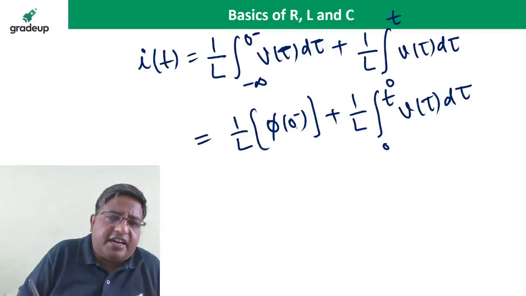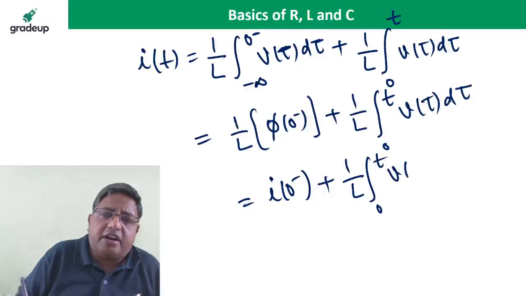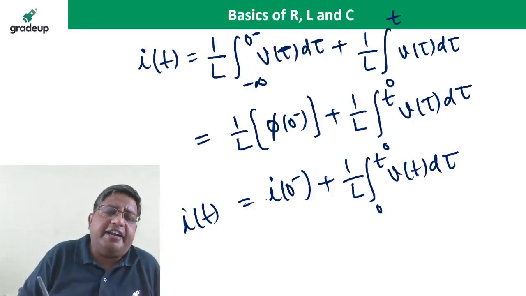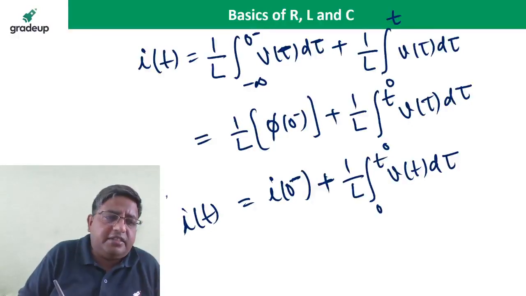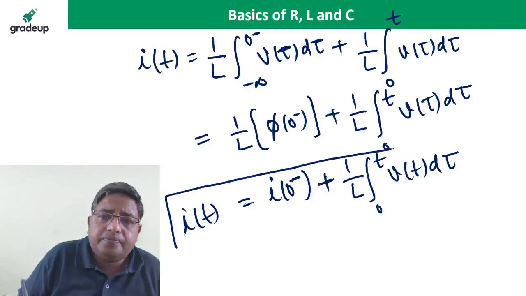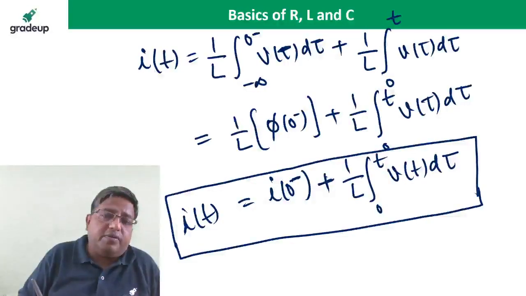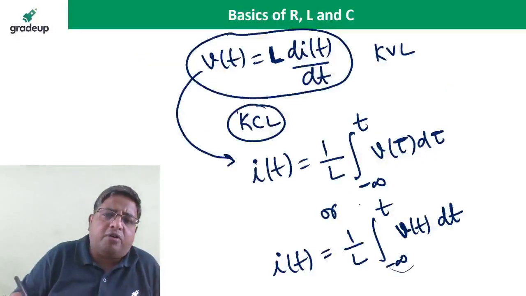Flux divided by inductance is the current. So you can say it is I0 minus plus 1 by L integral 0 to t v(tau) d tau. This is i(t), the inductor current. This is the KCL equation. The KCL equation can be written in two ways, either with the initial condition or with the boundary condition.